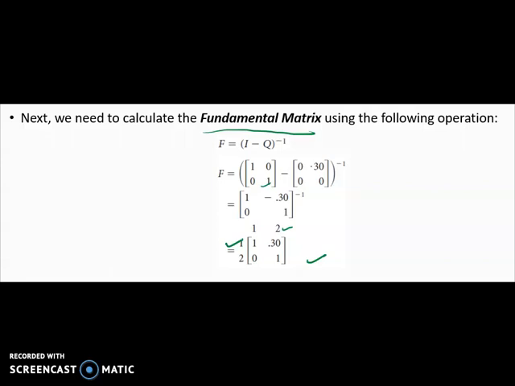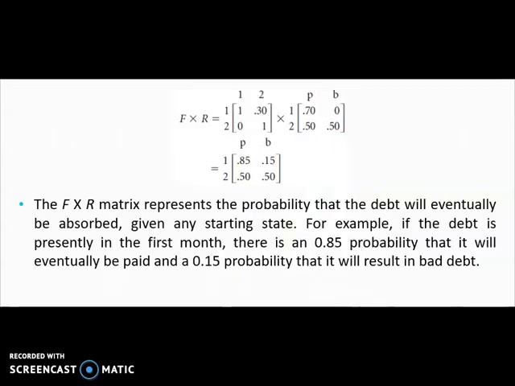So next step, we have to multiply this fundamental matrix with the R matrix, where the R matrix is the matrix containing the probabilities of the debt being absorbed in the next period. So we take the fundamental matrix times the R matrix. The fundamental matrix is 1, 0.3, 0, 1, and times the R matrix, 0.7, 0, 0.5, 0.5.